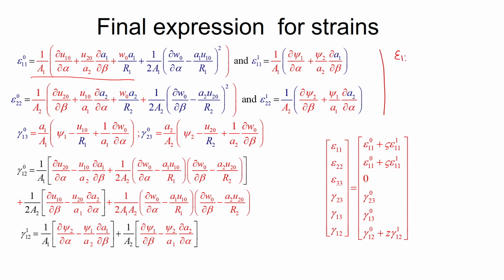Let us say epsilon 1 1 will be arranged in this form: epsilon 1 1 naught plus zeta times epsilon 1 1 1. Whereas this causes the stretching effect in the shell, this will cause the bending effect in the shell.